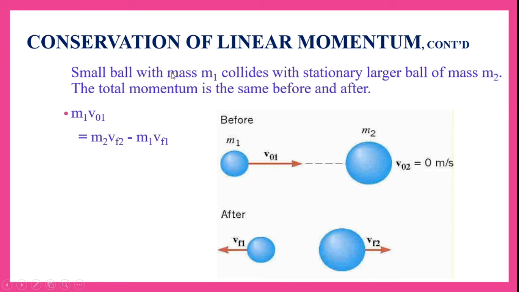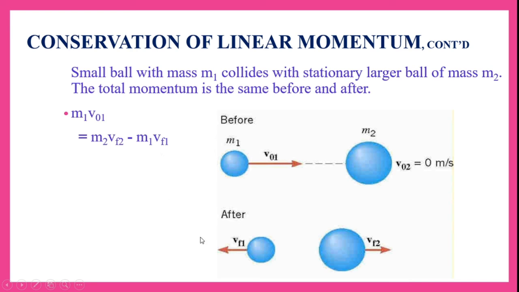That means a small ball with mass m1 collides with a larger ball of mass m2, which is stationary or at rest. So here we have shown the velocity as 0. Then the total momentum is same before and after. So before collision, let's say the momentum of this ball is m1 v01, as well as this becomes 0.